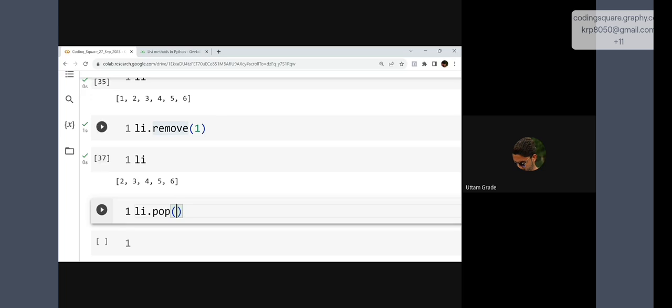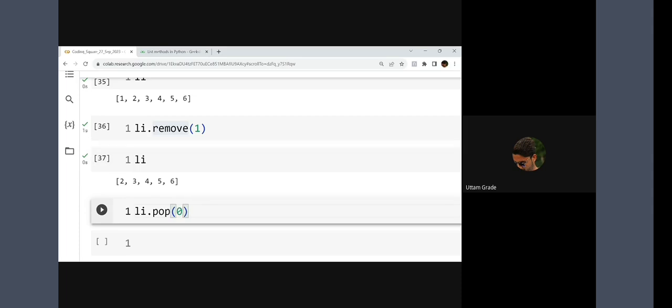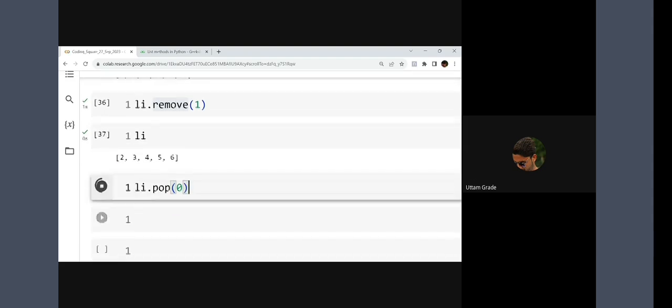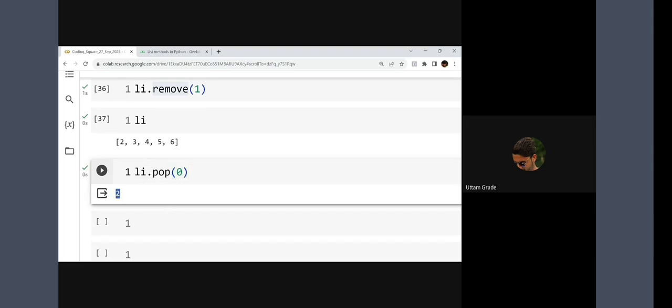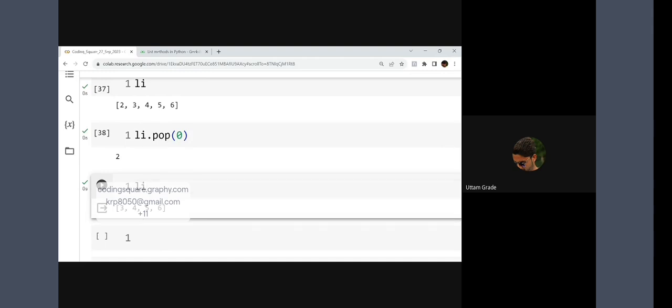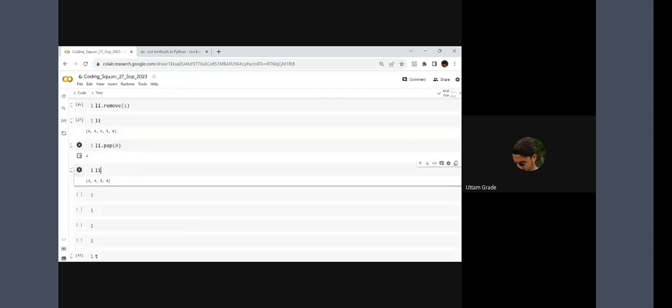If I'm writing 0 here, 0 means what? Zero index, nothing but the zero element I'm talking about. The zero element within the list is 2. If I run pop 0, it shows me 2, meaning it has dropped the value. So pop will give you the output of what value it has removed. If you run li, it will show you the values 3, 4, 5, 6. Getting my point, guys? Everybody.